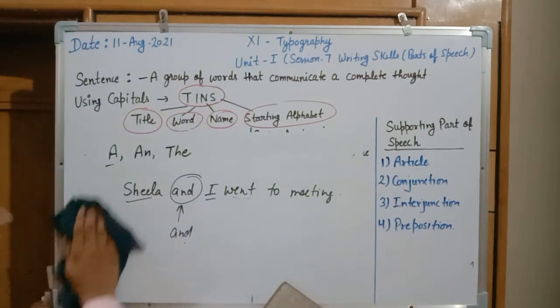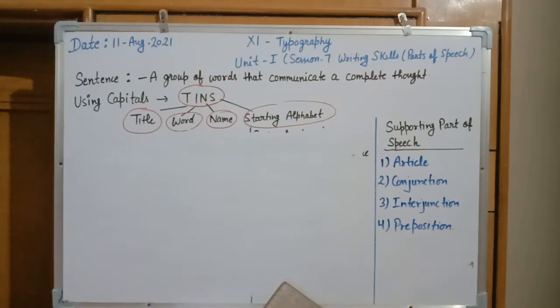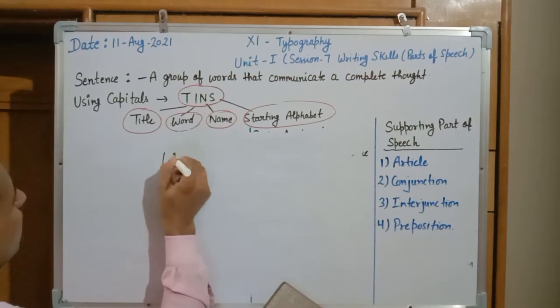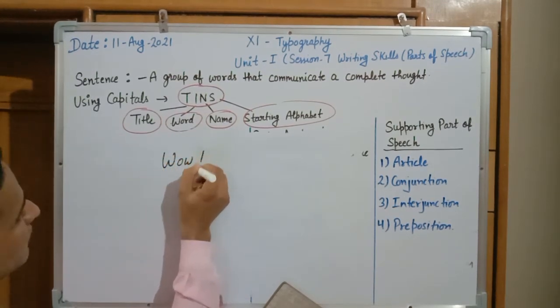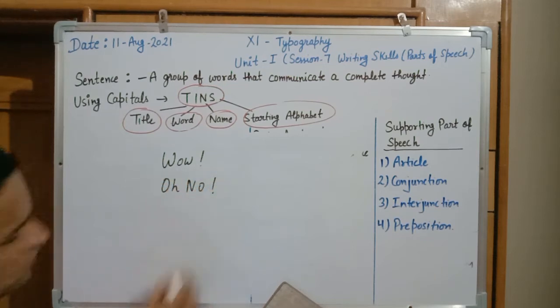Next is interjection. What is interjection? Interjection basically it is a concept in which strong emotions, happiness, sadness, angriness, this is presented, like wow, oh no. It is the concept of interjection.